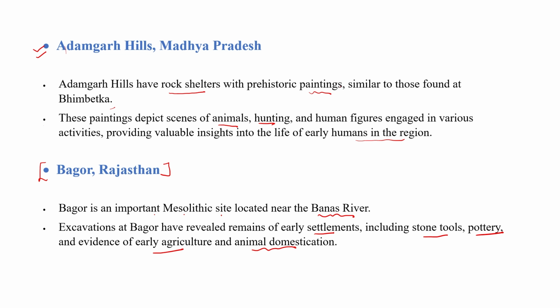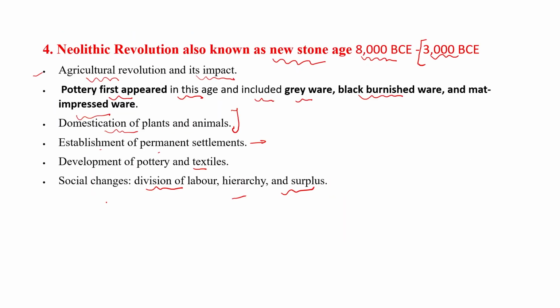So Bagor is an important Mesolithic site, but Adamgarh and Kalibangan are prehistoric or Paleolithic sites. What we have discovered at this site: the early settlement of Bagor, including stone tools, pottery, and evidence of early agriculture and animal domestication. So these are the important sites in India related to the prehistoric period. Clear? So let's quickly revise the session.